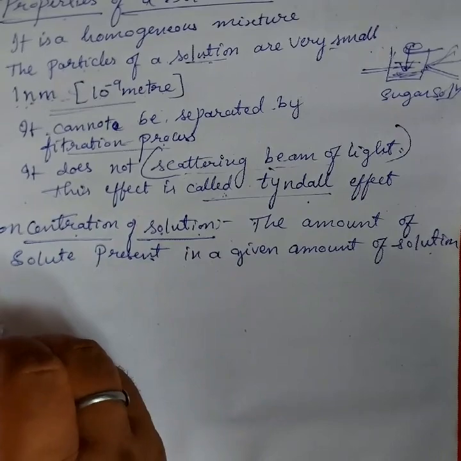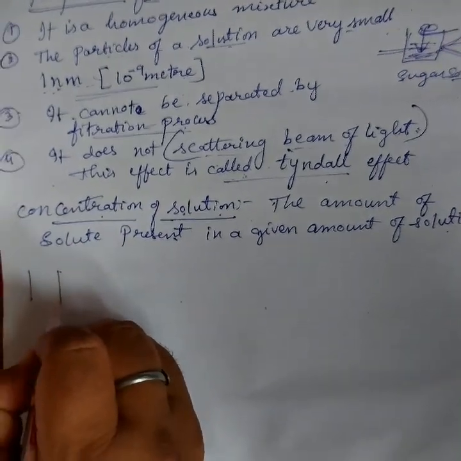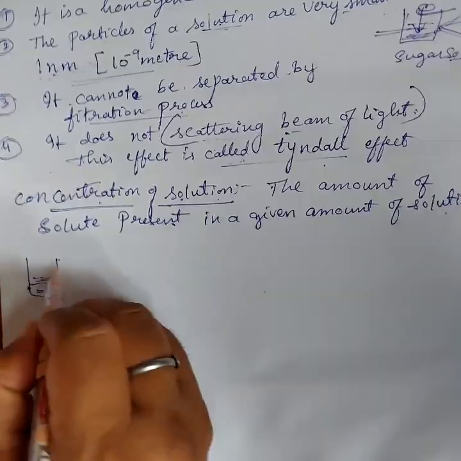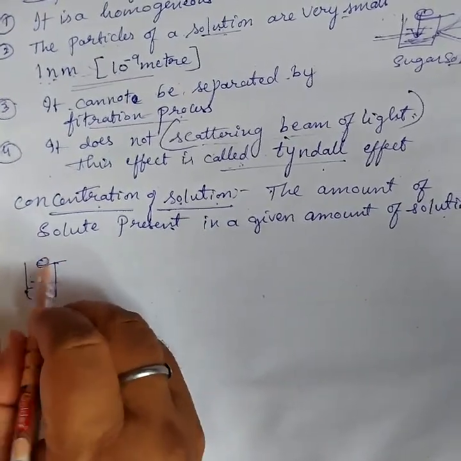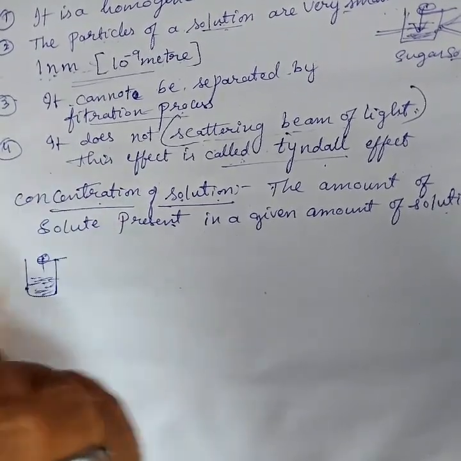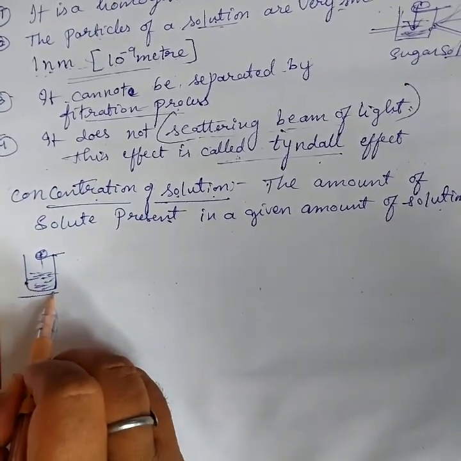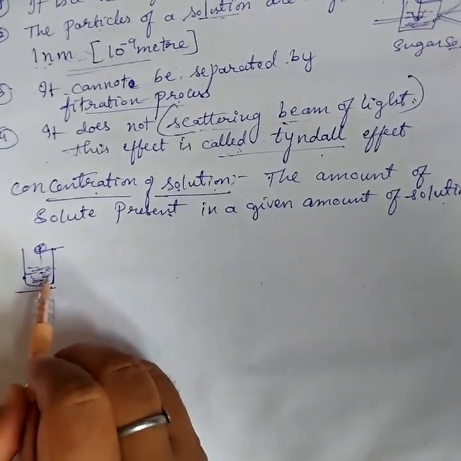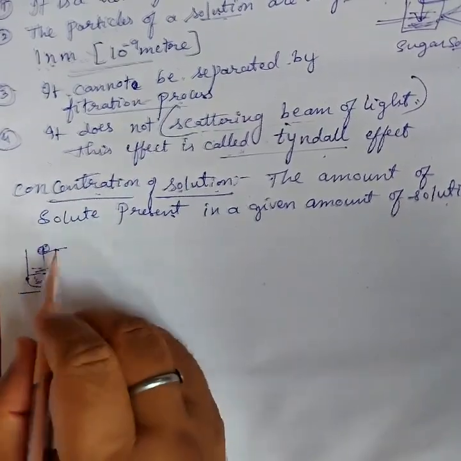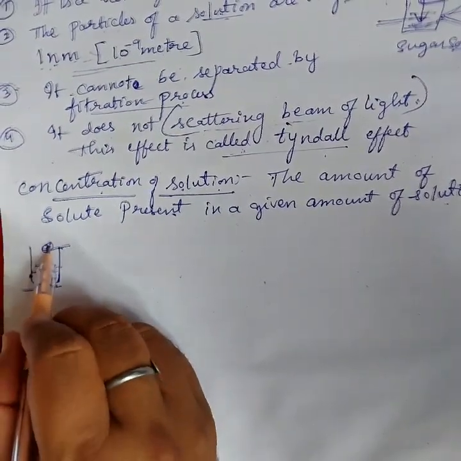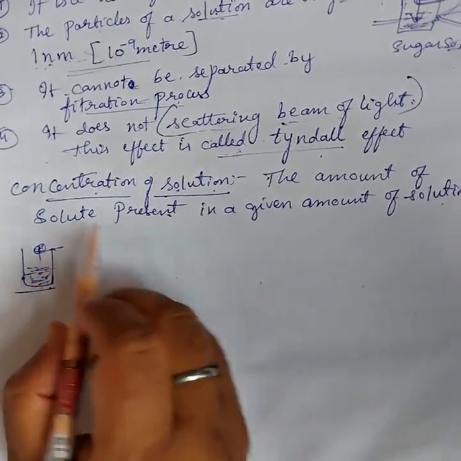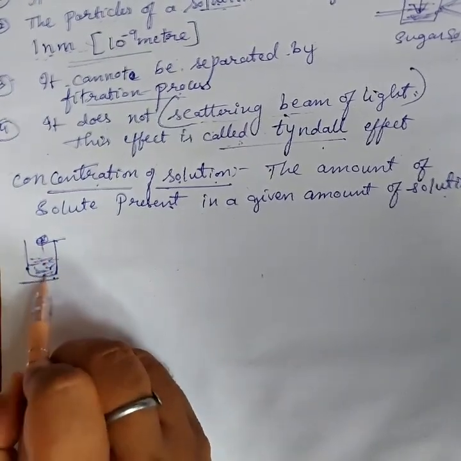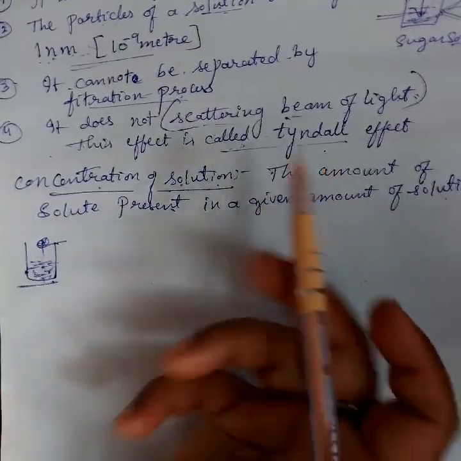Say if in a glass of water we take more water quantity and we take 2 spoons of salt or sugar, then such a type of solution is called a dilution, because the quantity of water, the solvent, is more. If the amount of solvent is more than the solute, it becomes a dilution. If the amount of solute is more than the solvent, then it is called concentrated.